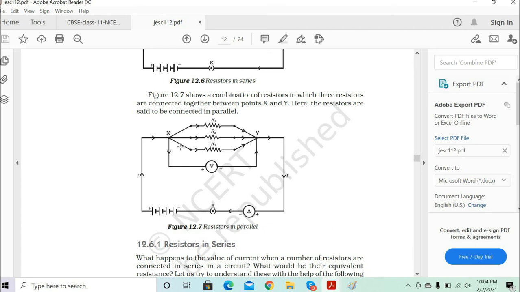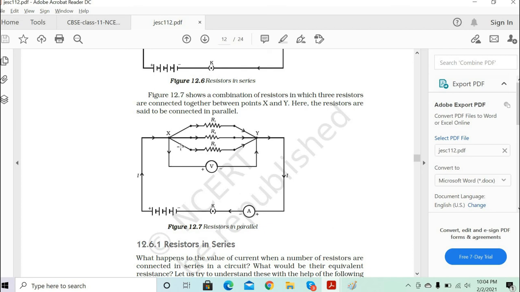So you got the equivalent resistance in parallel, which is less than the 10 ohm resistance. All the 10 ohm resistances are connected in parallel, so the equivalent resistance is 10 by 3. If you have 100 resistances of 10 ohm connected in parallel, then what will be the equivalent resistance? So 10 by 100.